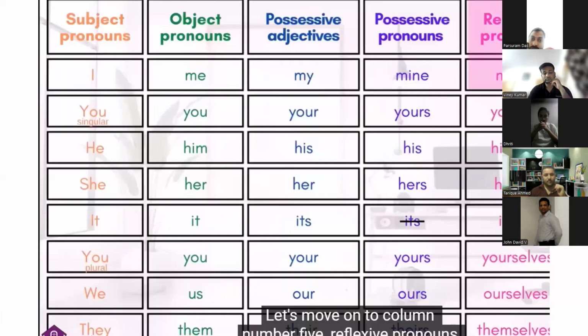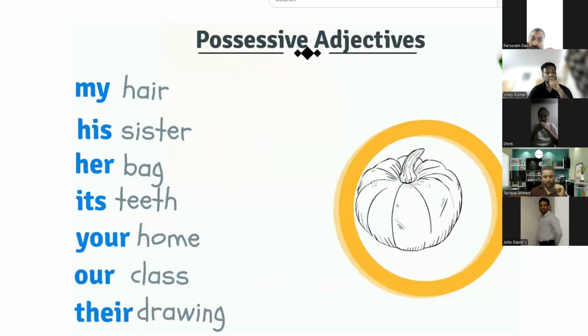So this is a chart, the same chart. Possessive adjectives, guys. There are two things very important. Please note down: possessive pronoun and possessive adjective.